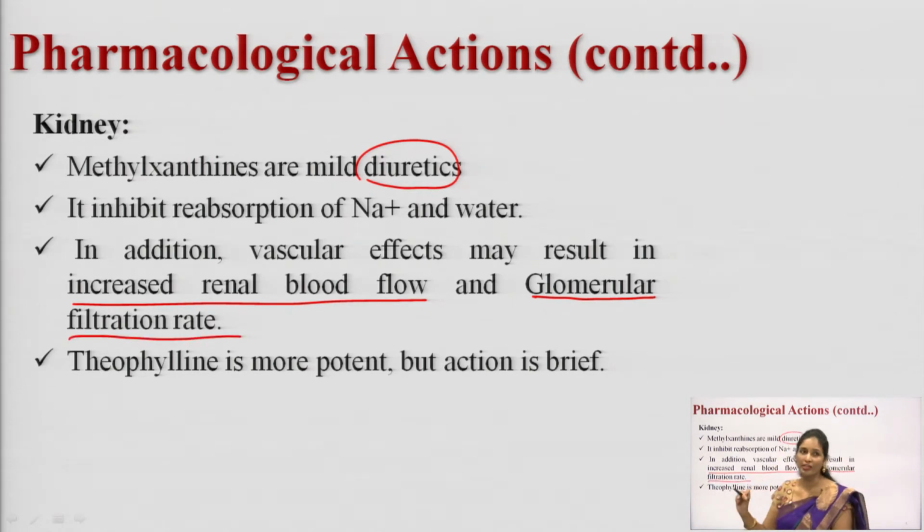Methylxanthines like theophylline are more potent, but their action is very brief. What is the action of methylxanthines on the kidney? They have a mild diuretic action and inhibit the reabsorption of sodium and water, and in addition they have a vascular effect: they increase the renal blood flow and the glomerular filtration rate.